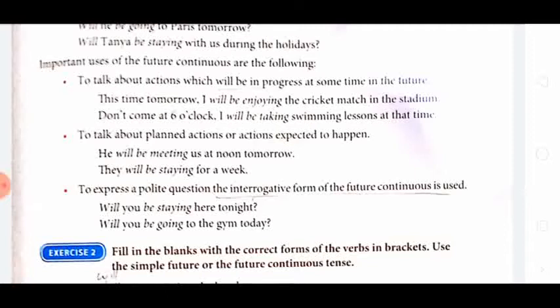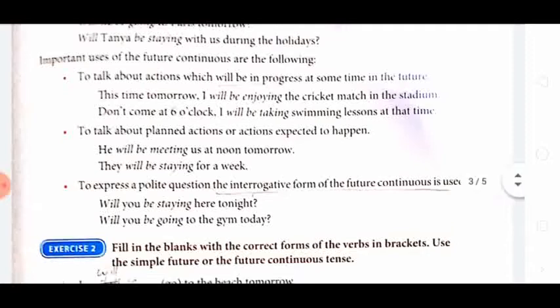To express a polite question, the interrogative form of the future continuous is used. For example: Will you be staying here tonight? If any guest is there at our home, then we can ask this question using the future continuous form, in the interrogative. Will you be staying here tonight? Will you be going to the gym today? To ask in a polite way, we use the future continuous.